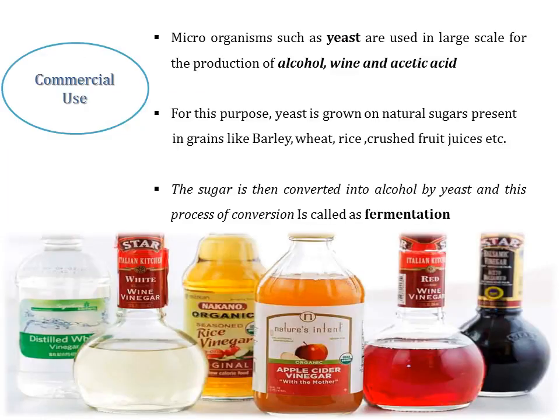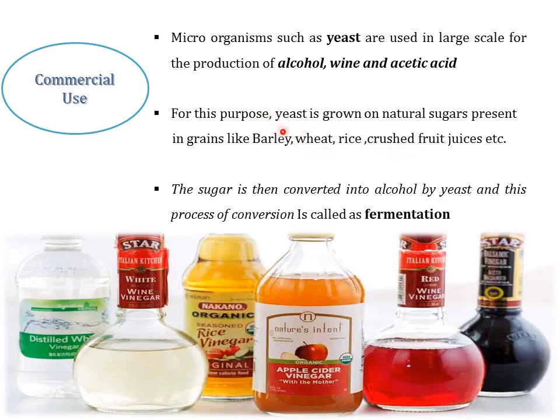Now secondly, let's study how microorganisms are used commercially. Microorganisms such as yeast are used on a large scale for the production of alcohol, wine and acetic acid. For this commercial purpose, yeast is grown on natural sugars which are present in grains like barley, wheat, rice, and crushed fruit juices.